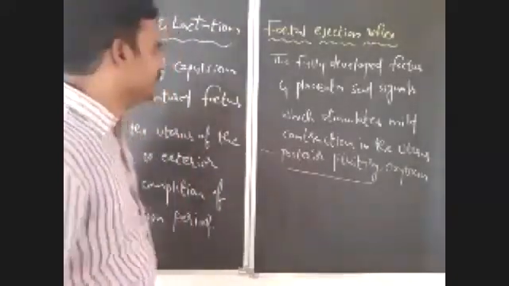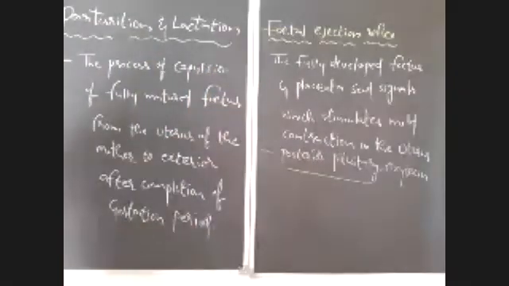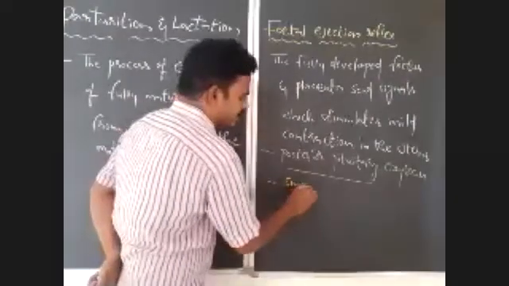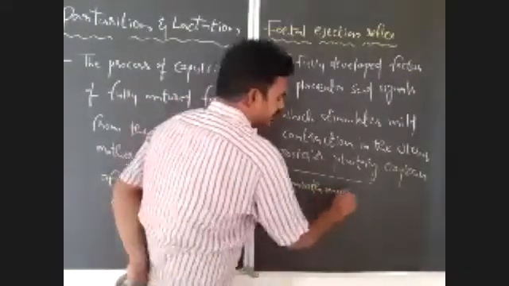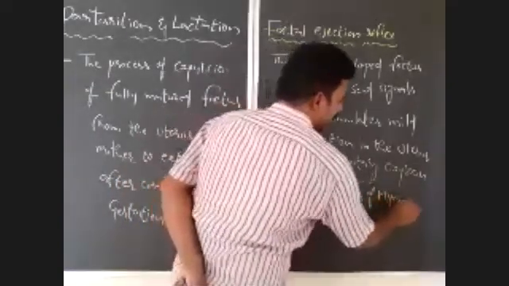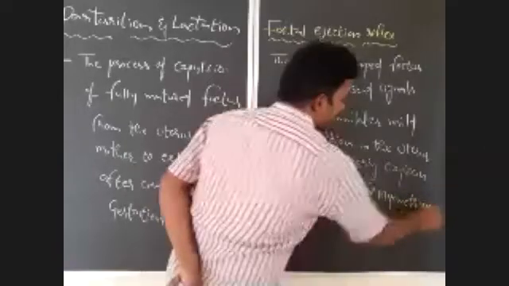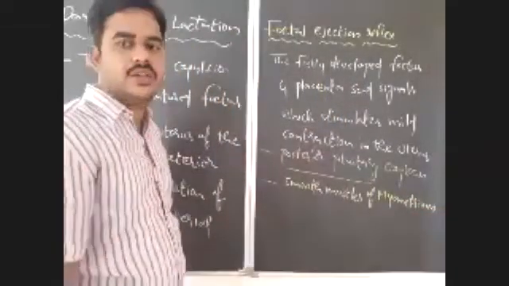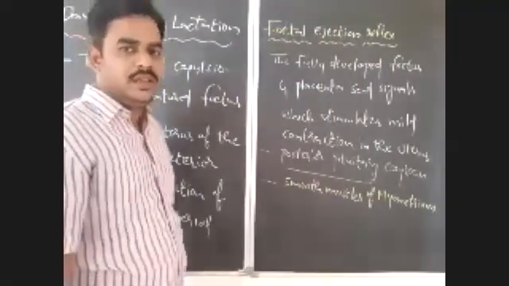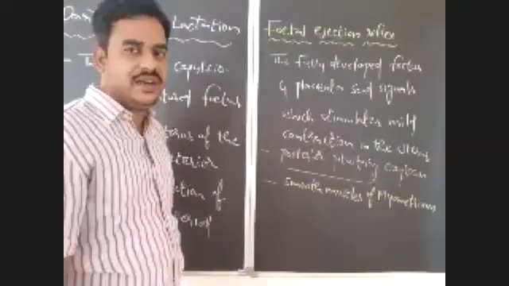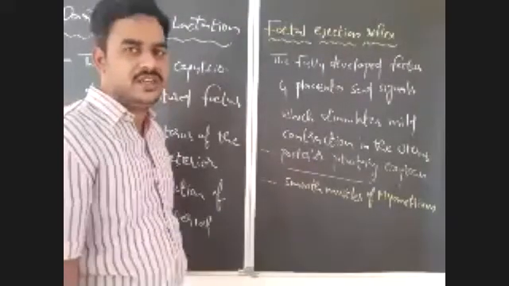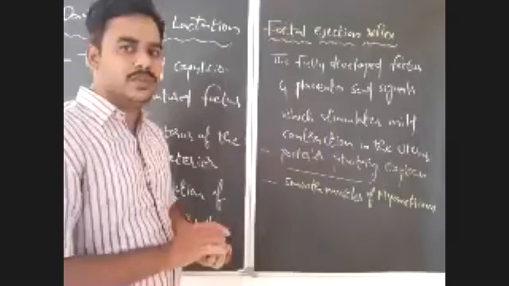What is the target of oxytocin? Oxytocin will act on the smooth muscles of the myometrium. In a female, the largest smooth muscles are present in the myometrium during pregnancy. During pregnancy, these are the largest smooth muscles, right?